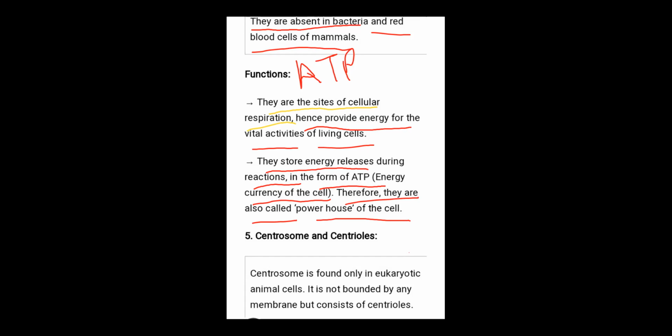They store energy and release it during the reaction. In which form do they store the energy? ATP, which is known as adenosine triphosphate, and it is also known as the energy currency of the cell. Therefore, they are called the powerhouse of the cell also. Is it clear, everybody? Moving forward.